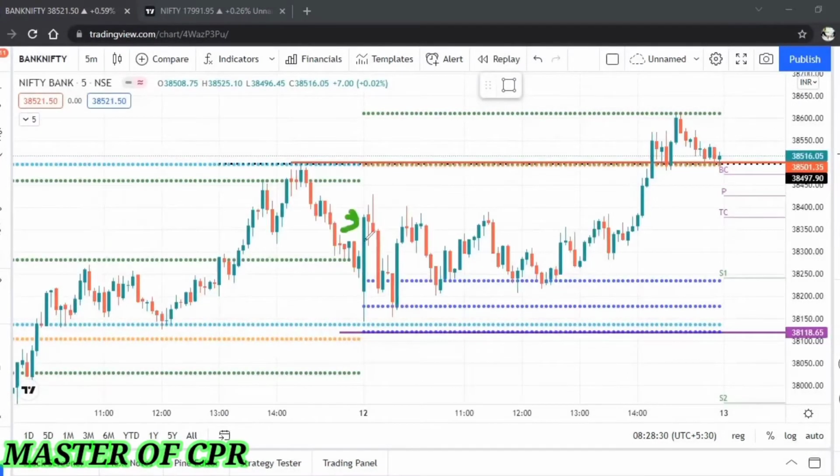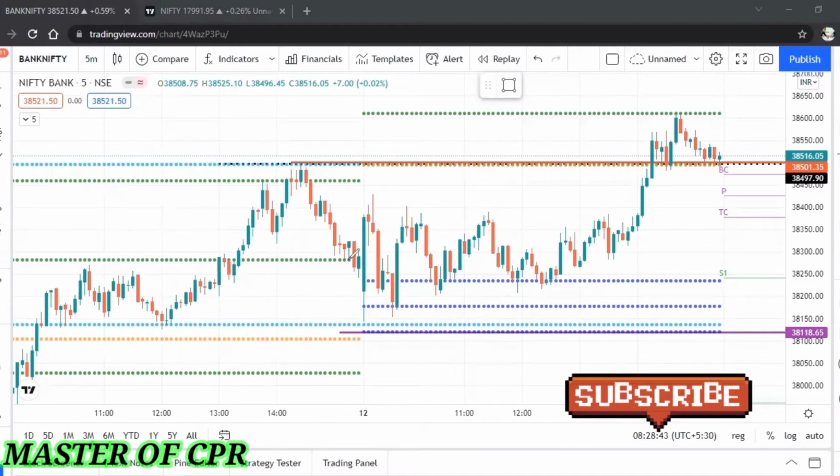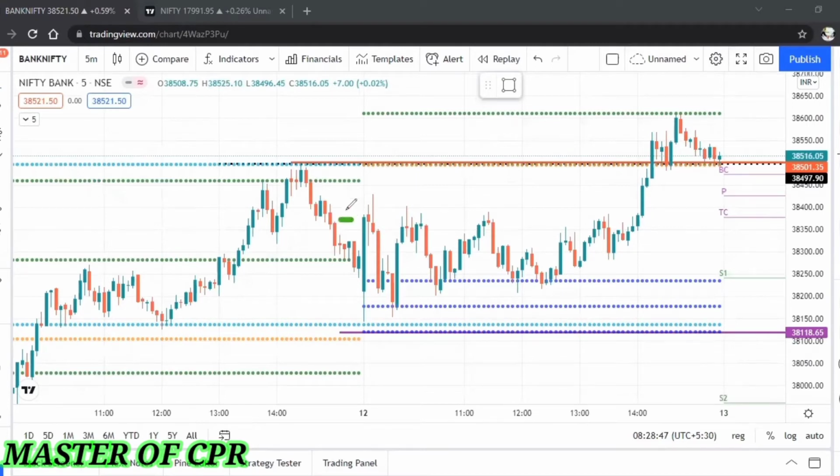If you entered here, see what happened. Immediately the market gave back-to-back red candles here because it was a trap for the retailers. That's why we did not enter here. Even though we have a strategy, if any candle originating from the CPR closes above it, we can take a long entry. But the target should be the previous session high only. Suppose the previous day high is far away, then you can take it. But don't take it in this scenario.